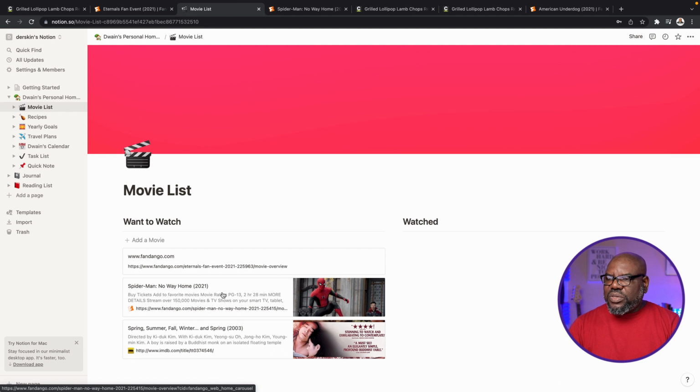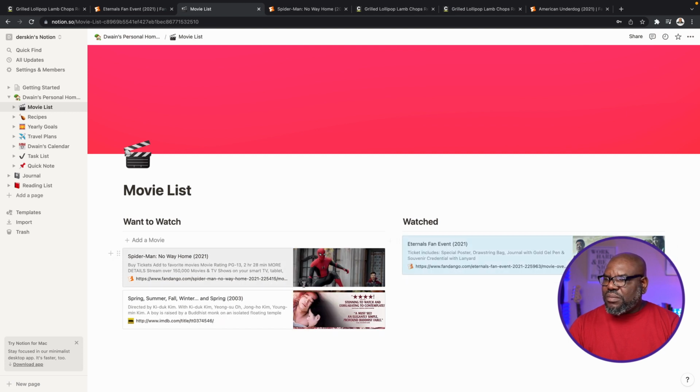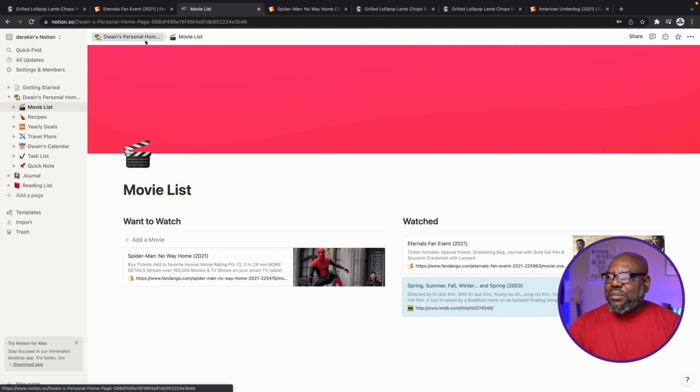And hopefully that one pulls the Eternals in. Yep, there we are. Okay. So boom, boom, boom. And then once I do that, I can move them from here over to the watched area, right? So once I watch them, I can pull over, right? So these are the ones I want to watch, and these are the ones that I've already watched. Okay. And then pop back out.